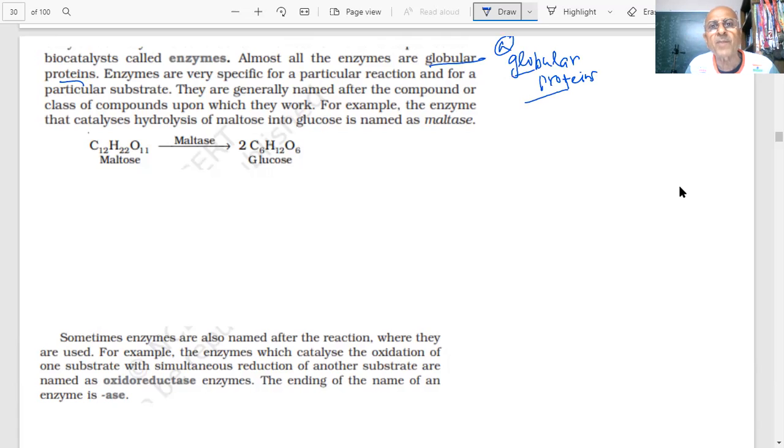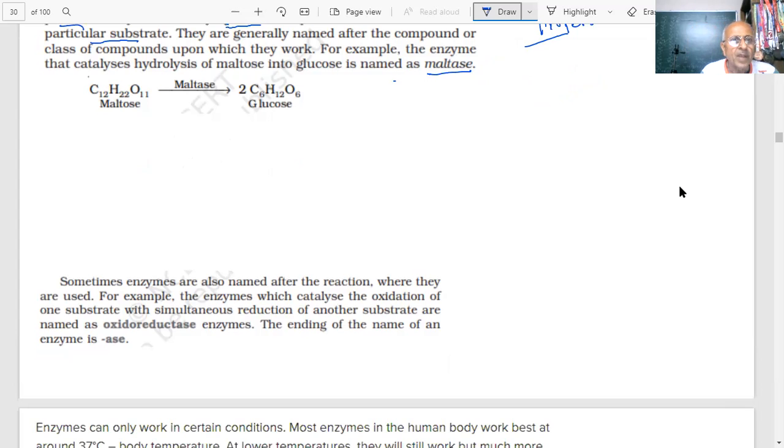Enzymes are very specific for a particular reaction. Very specific, we told you. And for a particular substrate. Why? Because it is a lock and key mechanism. Everything cannot fit there. They are generally named after the compound or class of compounds for which they work. For example, the enzyme that catalyzes maltose is called maltase. So this is for hydrolysis of maltose. Sometimes the enzymes are also named after the reaction where they are used. Whatever information is available, we must learn it. Depending on the reaction, sometimes they are used.